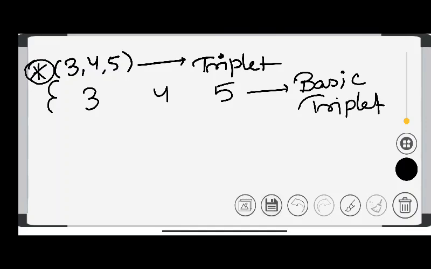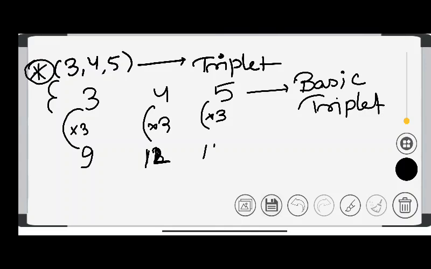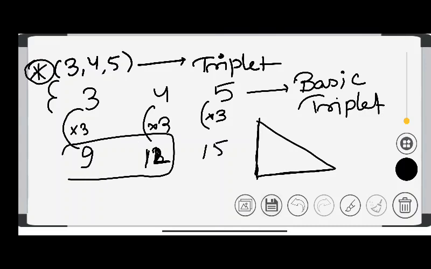Okay, let's take its multiple. If I multiply it by 3, 3 3s are 9, 4 3s are 12, and 5 3s are 15. What do you get if I apply the same in a right angle triangle with 9 and 12? Let's take the hypotenuse as a question mark, because I don't know the hypotenuse.